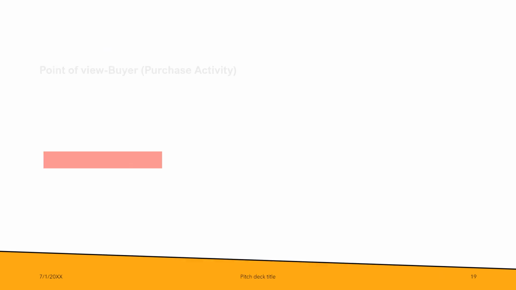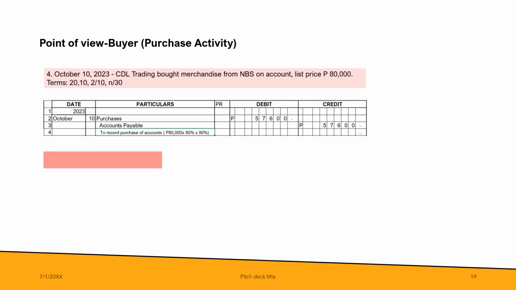Next transaction is related to a purchase of merchandise with list price and trade discount. So you already know what amount should be recorded in the journal if there is a list price given and trade discounts.